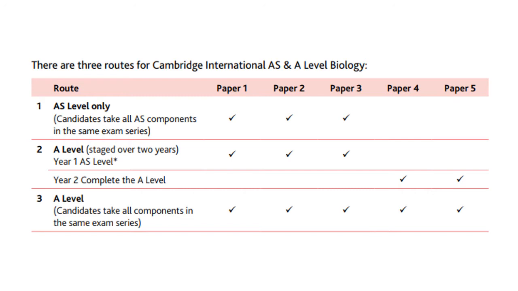This is very dependent on the school where you're studying. Where I used to work, some of the students actually don't write any paper at the end of the first year. They only write all 5 papers at the end of the second year, and that is this third track over here. So that's the one that they follow. It means that over 2 years, they are prepared for all 5 papers and they write everything at one go.